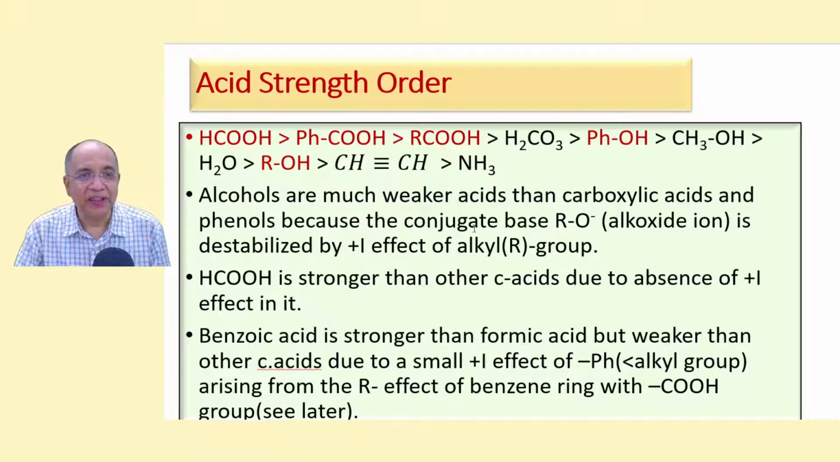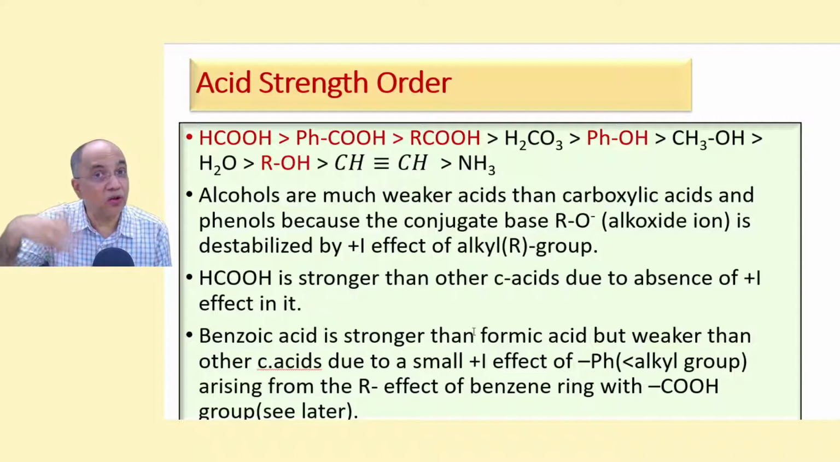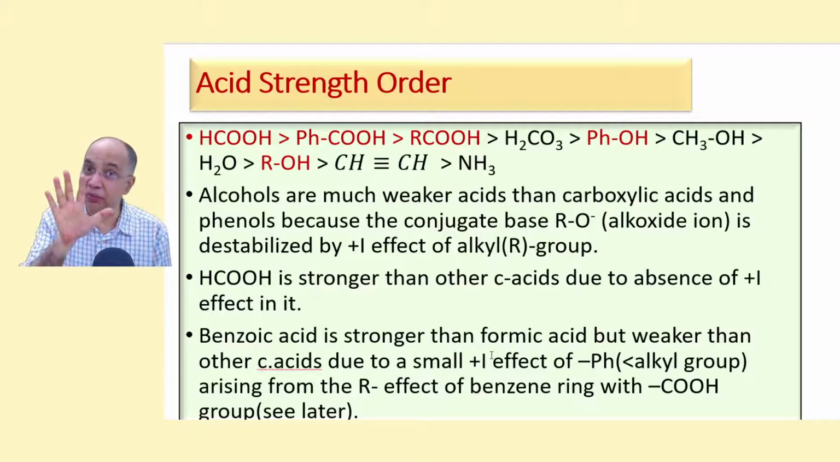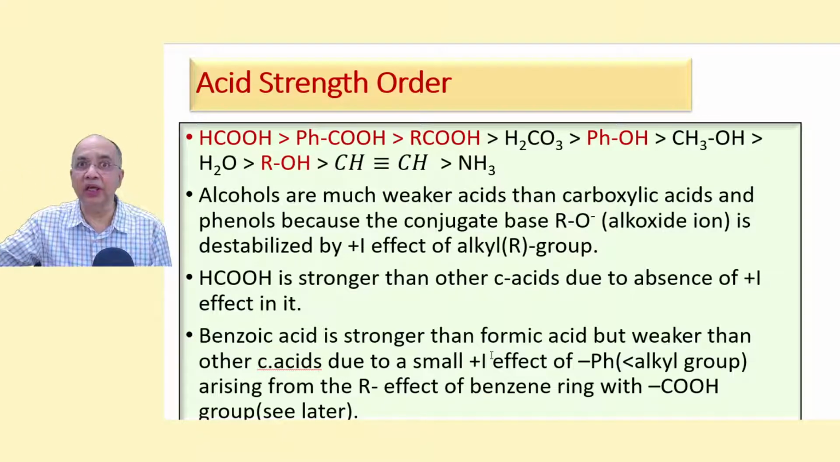Yes. Now, why are alcohols less acidic than carboxylic acids and phenols? Because the alkoxide ion, we have done that in I effect, because the conjugate base alkoxide ion is destabilized by the plus I effect of the alkyl group, right? So first comes carboxylic acid, then phenol, then alcohol.